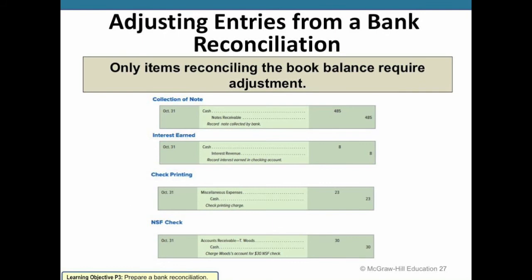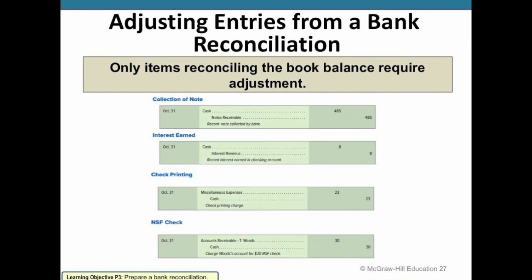It's also important to note that it's only the adjusting entries from the book balance side that need to be made. So we would have a journal entry for the collection of note showing a debit to cash and a credit to notes receivable. For interest earned, a debit to cash, credit to interest revenue. For the miscellaneous charge, we'd have a miscellaneous expense as a debit, cash as the credit, and for non-sufficient checks, we'd essentially unwind the amount we thought we had received from the customer.